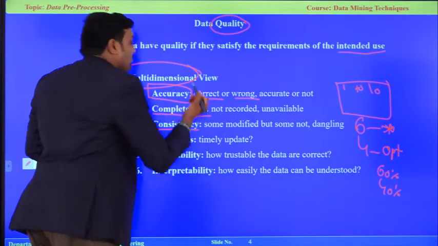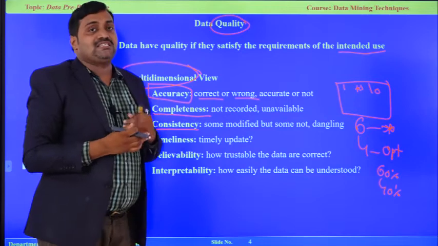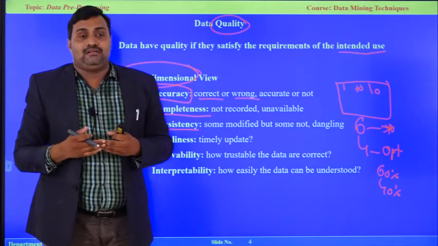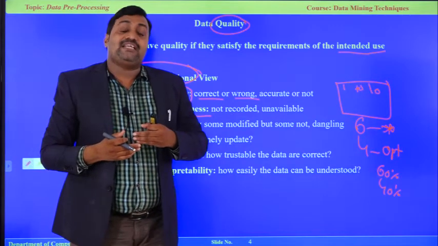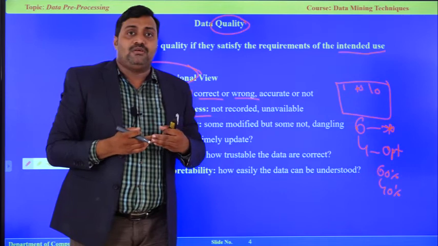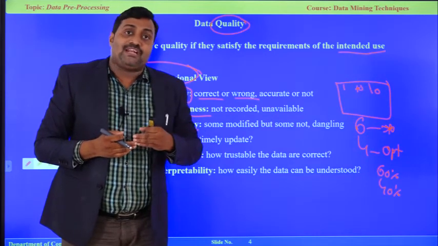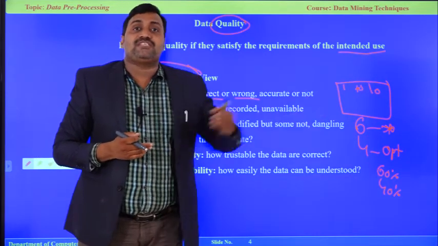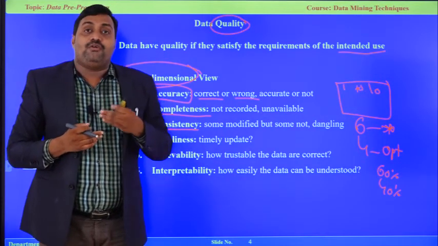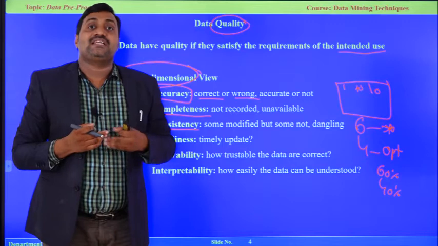And the third one is consistency. That means whenever updating one record, sometimes there is a derived attribute. If you are modifying an attribute, it should be reflected in the other attribute which is derived from the base attribute. If there is no modification, there is an inconsistency.